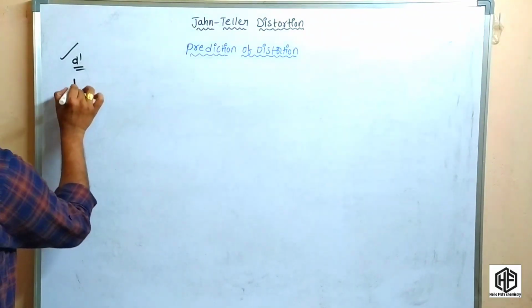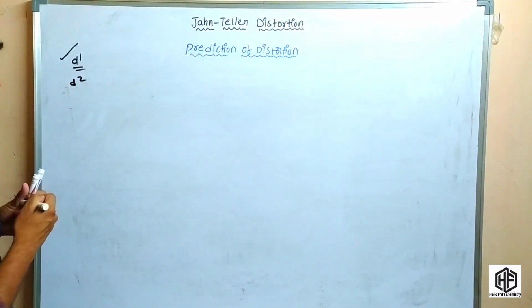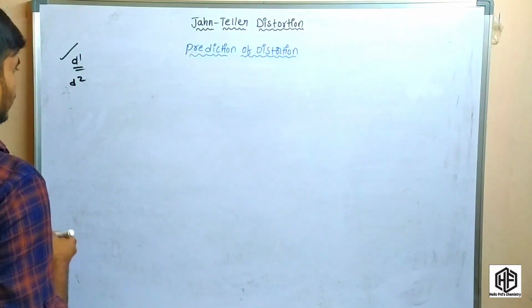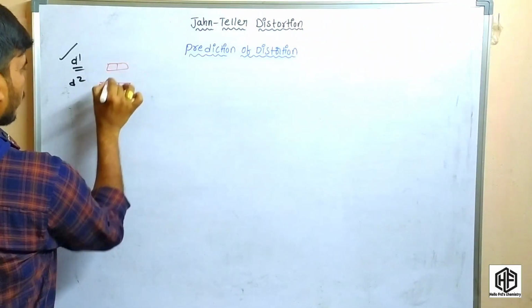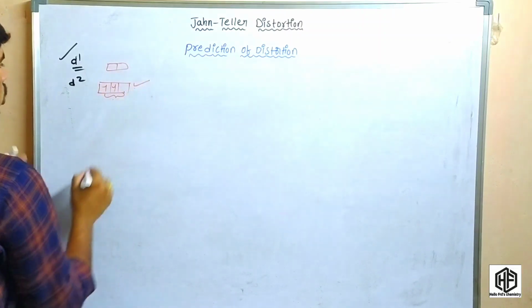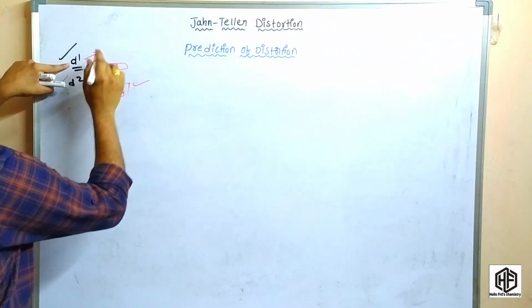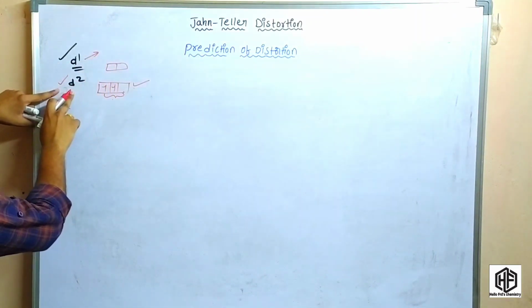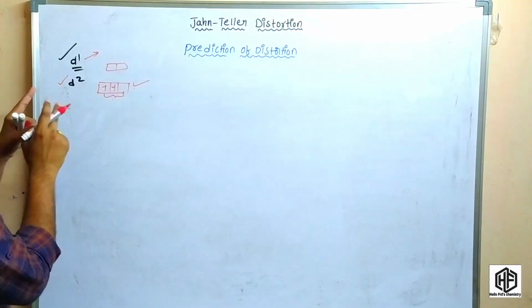So coming to the d2 system. The d2 system also exhibits the Jahn-Teller effect, because the d2 system is an unsymmetrical field. Here this is the t2g set and the eg set. So this is an unsymmetrical field and it also exhibits Jahn-Teller distortion. But the d1 configuration exhibits z-in distortion, while the d2 configuration exhibits z-out distortion. Why are d1 and d2 z-in and z-out? These two points are explained better later.